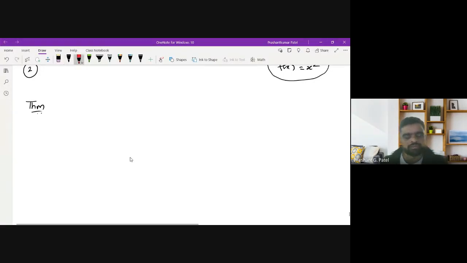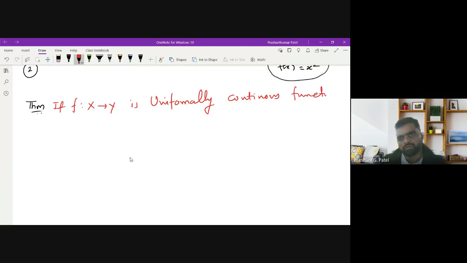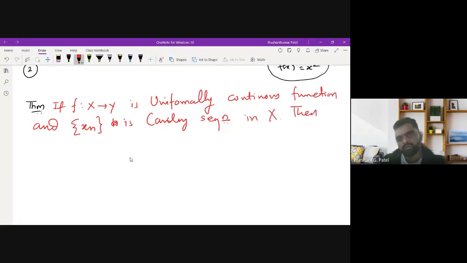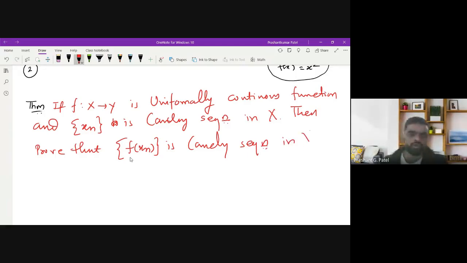It tells you that if f from X to Y is a uniformly continuous function and xn is a Cauchy sequence in X, then prove that f of xn is a Cauchy sequence in Y. So under a uniformly continuous function, or uniform continuity, the Cauchy sequence is preserved.